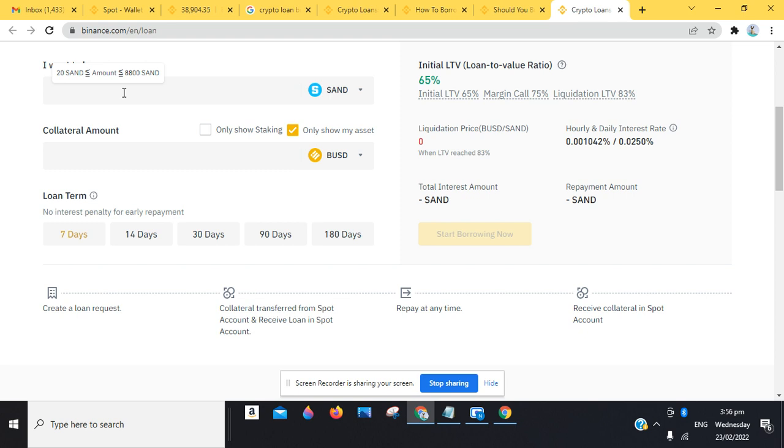So we're going to see the collateral amount that will be required for 20 SAND token. Guys, this process is usually very easy. For 20 SAND token, what will be required as collateral is 97.88 BUSD. You can see that we currently have this amount to push through with it. So I think this is good to go.